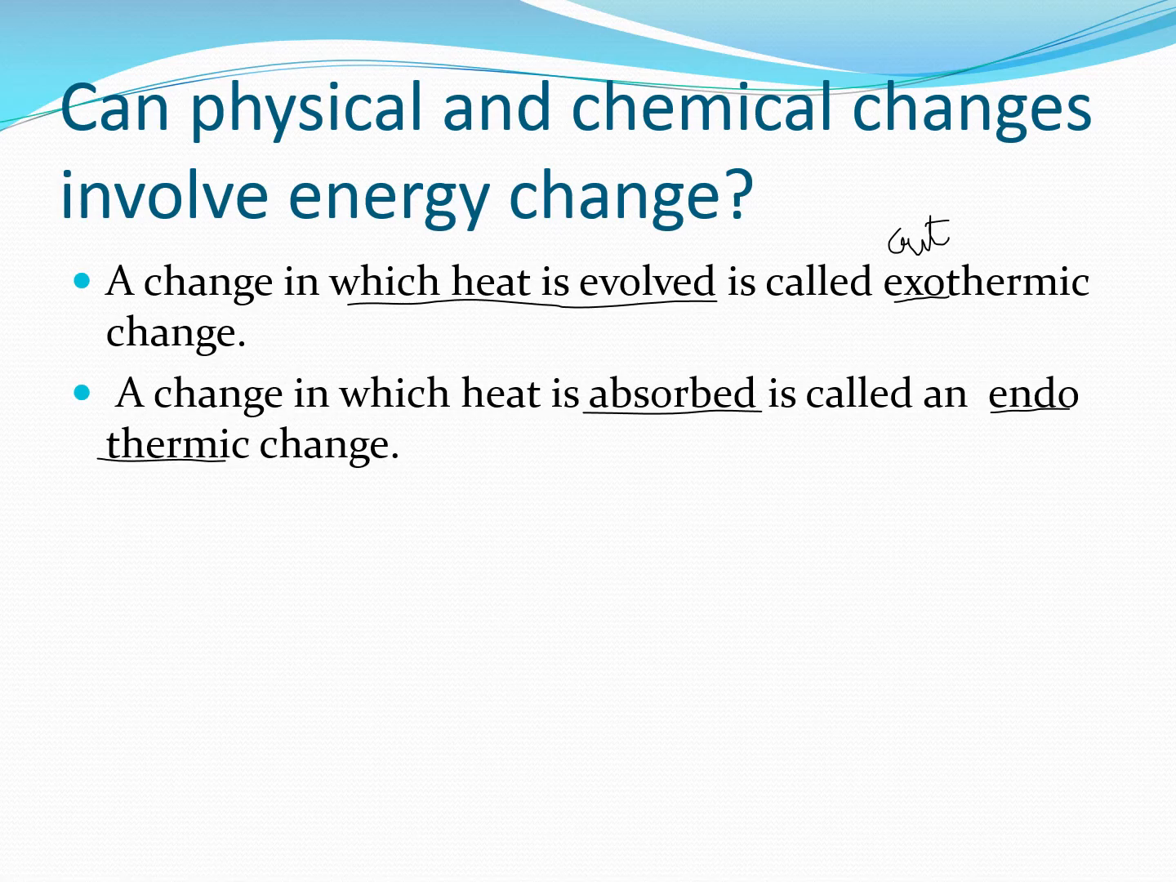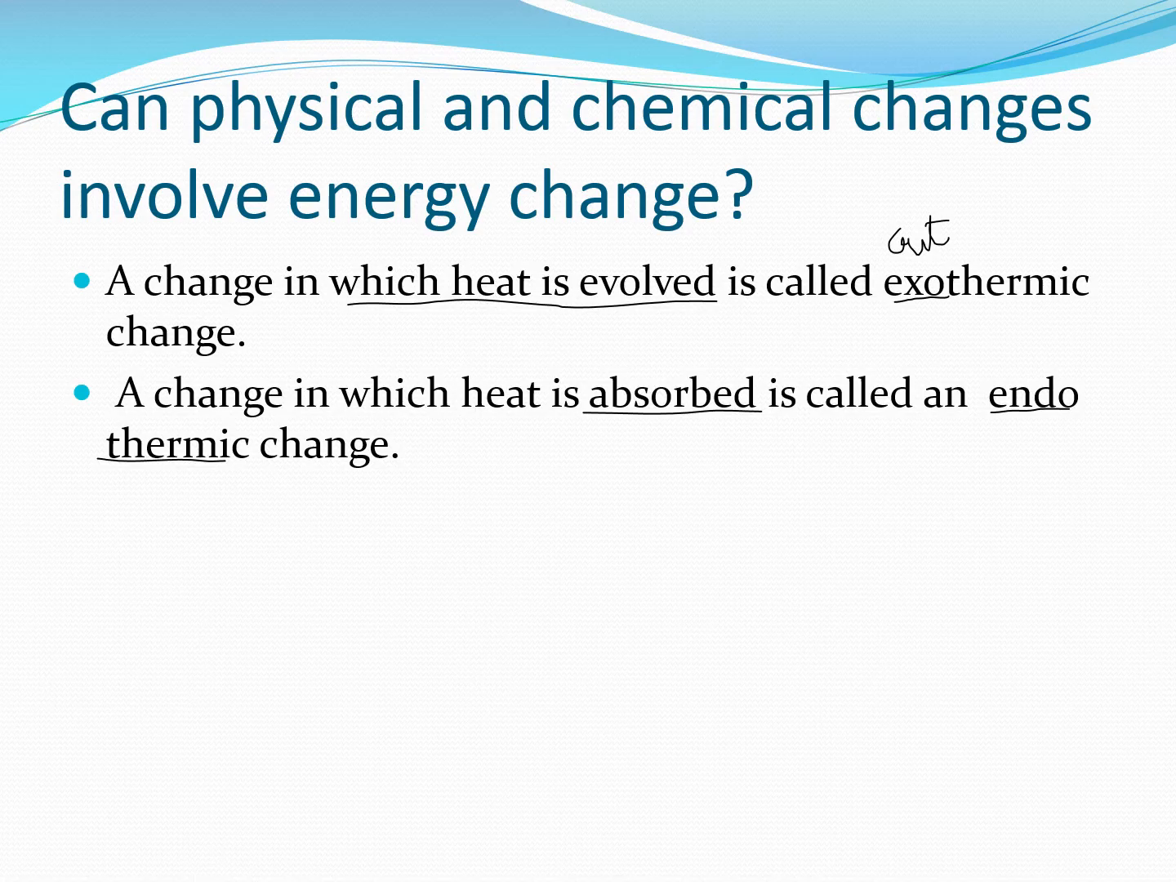Now what is an exothermic change? Exo means out or released. So a change occurs when heat is released or heat is evolved. A change in which heat is evolved is called an exothermic change. Exo means out, so you have to learn it this way: a change in which heat is released is called an exothermic change.